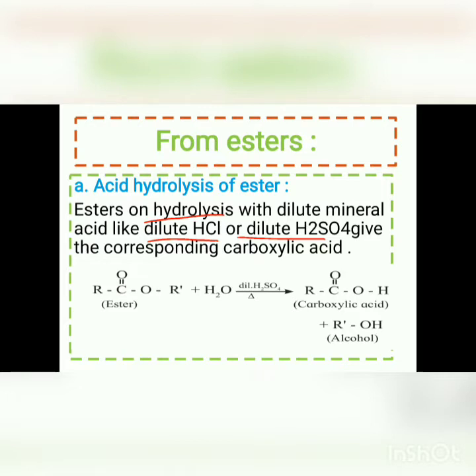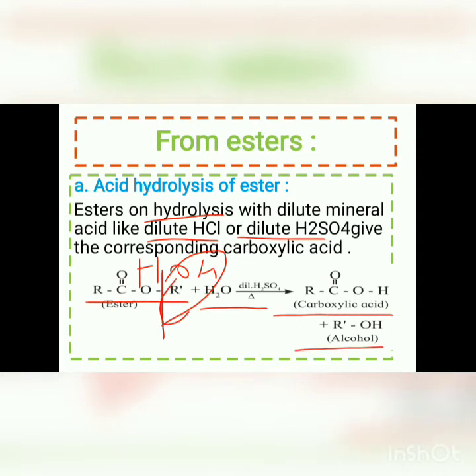Now see how the reaction takes place. When an ester, represented by the general formula RC double bond O OR, undergoes acid hydrolysis using dilute H2SO4, that is sulfuric acid, the water molecule is broken down into H plus and OH minus, due to which there is the formation of RC double bond O OH, that is carboxylic acid, and ROH, that is alcohol.